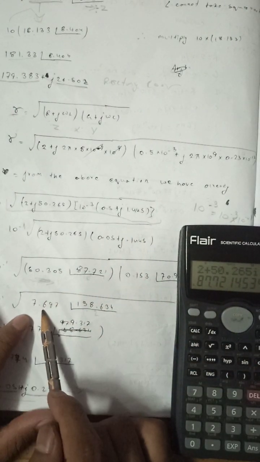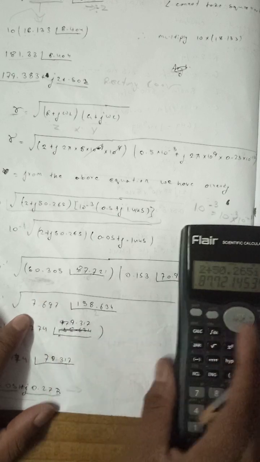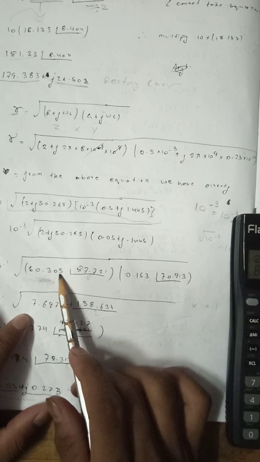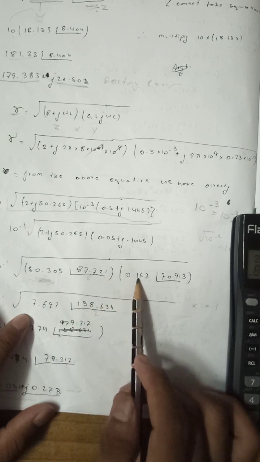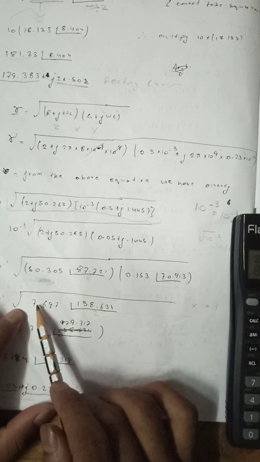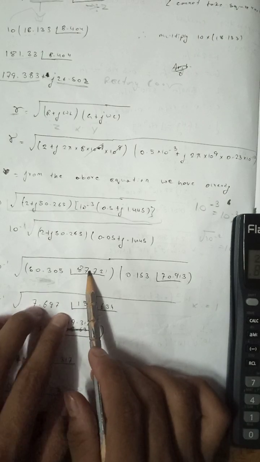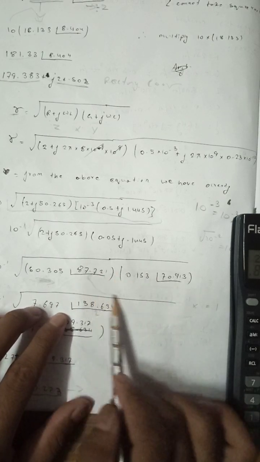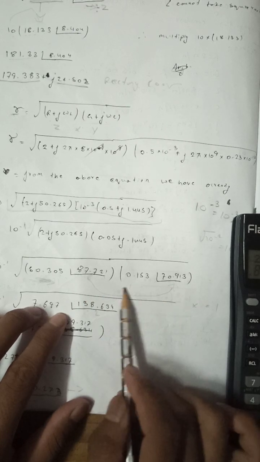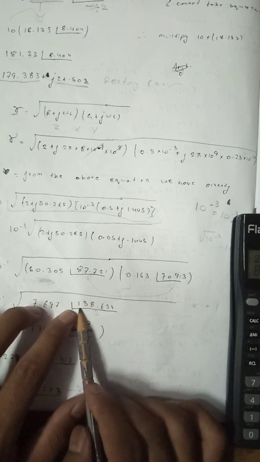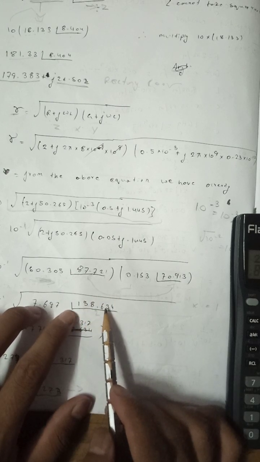And for this one, 50.305 multiply with 0.13153 equal, we get 7.697, and for this angle we must plus this, and when we plus we get 158.634.